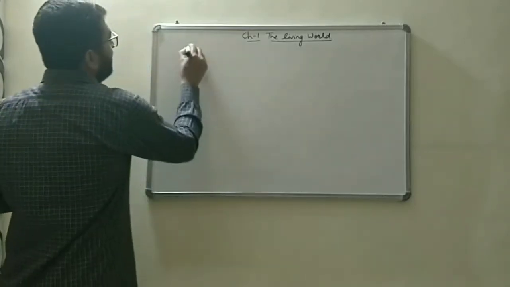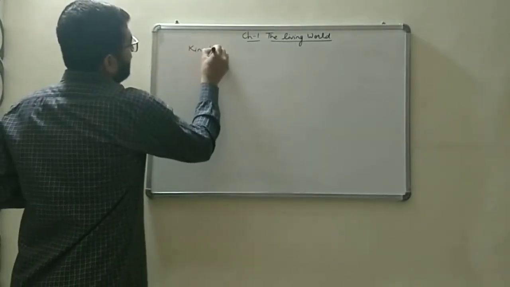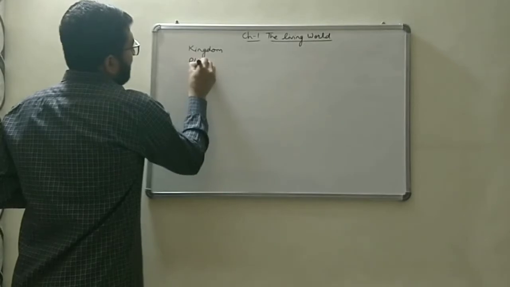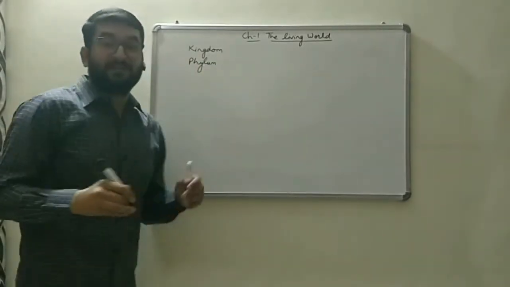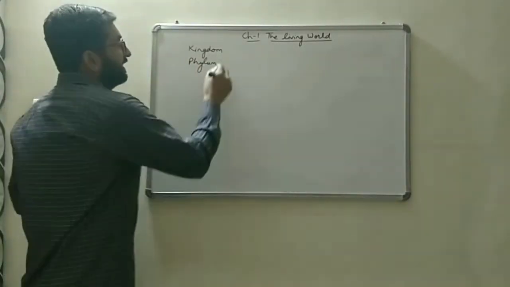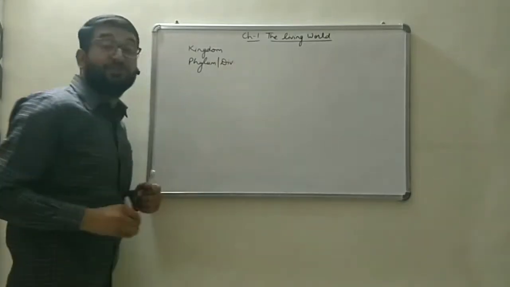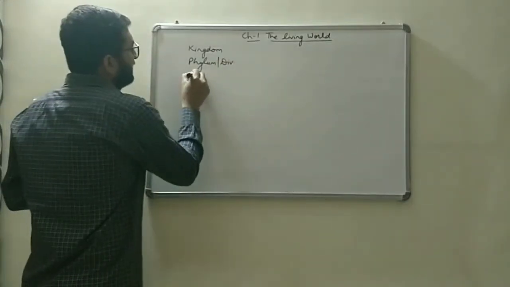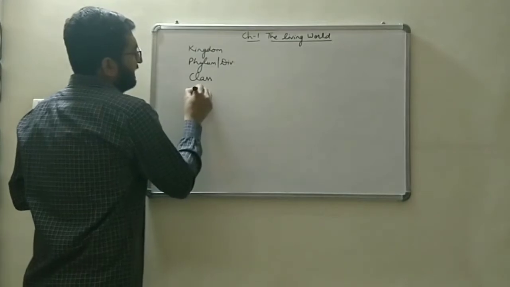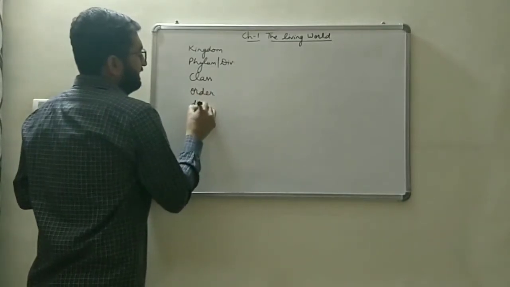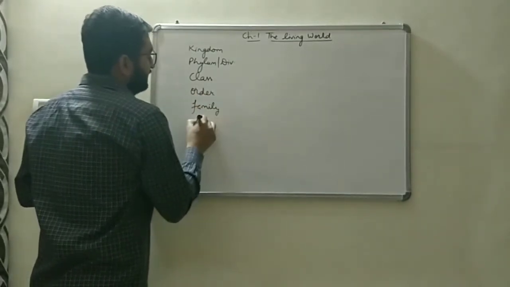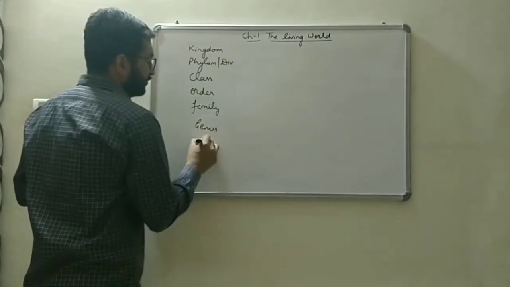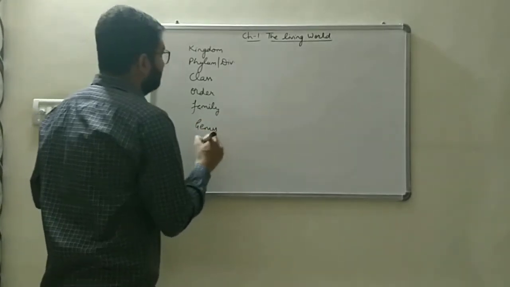And those 7 obligate categories were kingdom, phylum, which is referred to in the case of animals. In case of plants, it is referred to as division. Then it is class, then order, then family, genus, and the last one is species.